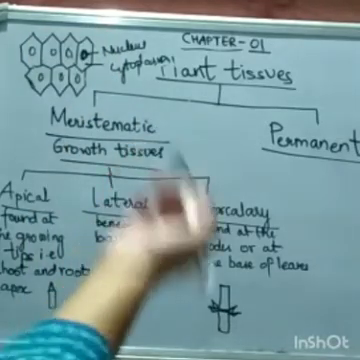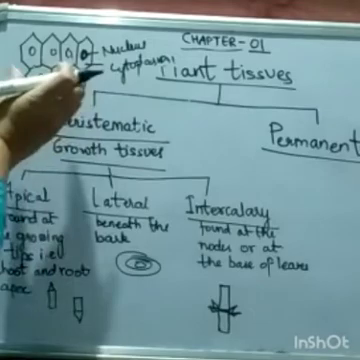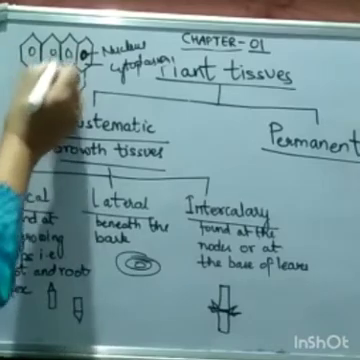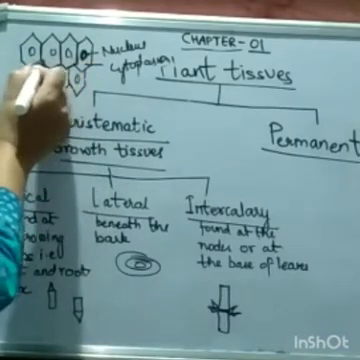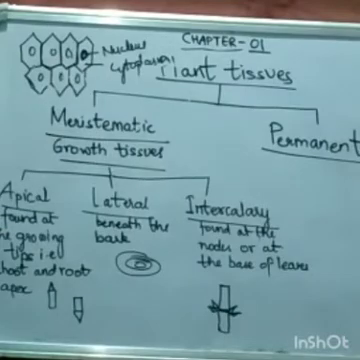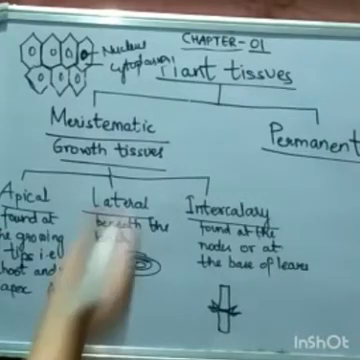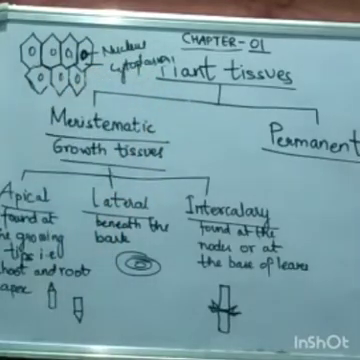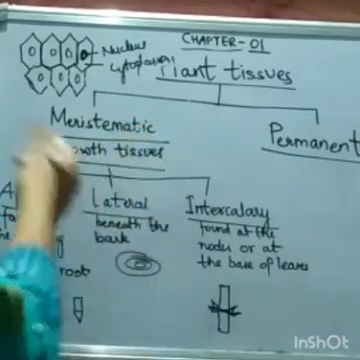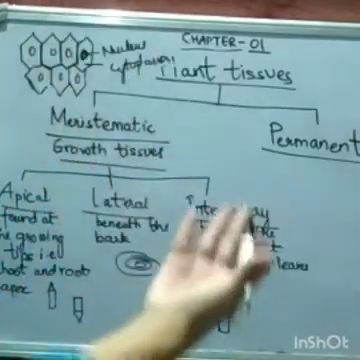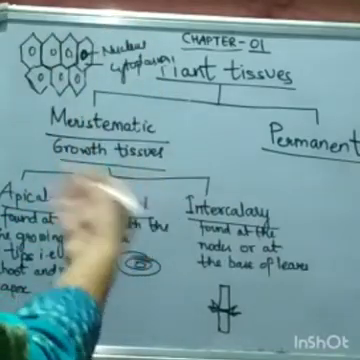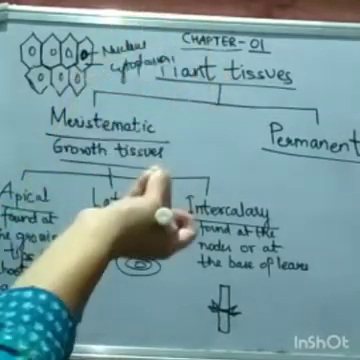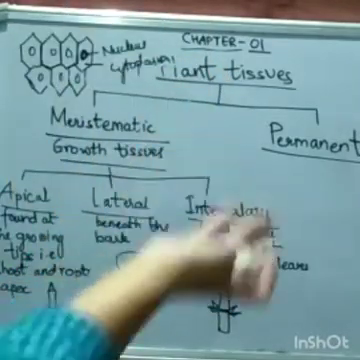Now the meristematic cells are compactly arranged like this. They do not contain any intercellular spaces between them. See, there are no spaces between them and they are densely packed. Now the meristematic cell contains few vacuoles or no vacuoles at all. Meristematic cells are actually the growth tissues that are found at the growing region of the plant. For example, at the tip of the stem, at the tip of roots, etc.